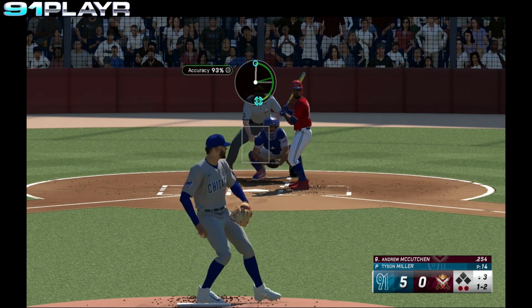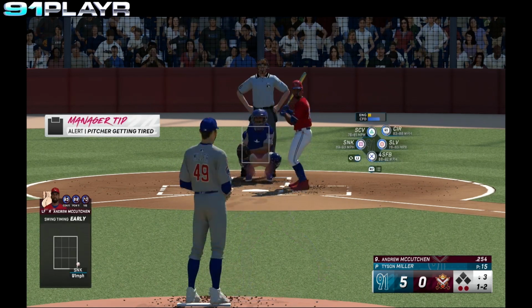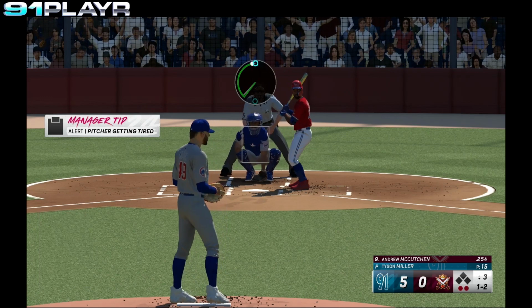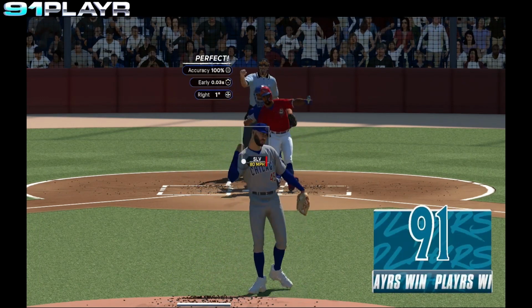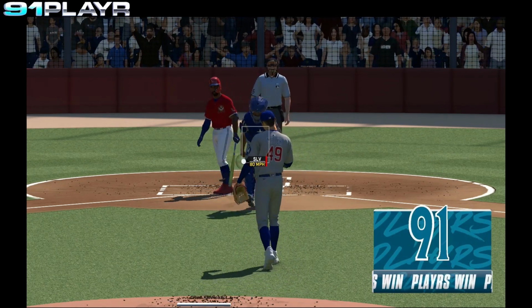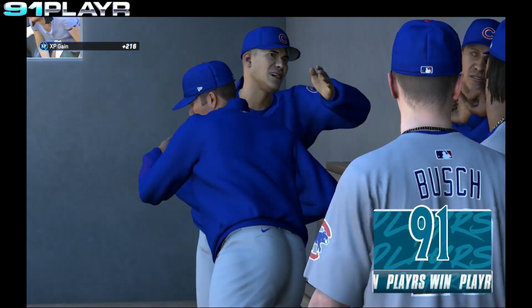The 1-2 pitch from Miller. Fouled away again. Miller delivers. Swing and a miss. McCutchen down on strikes. Cubs win 5-0.